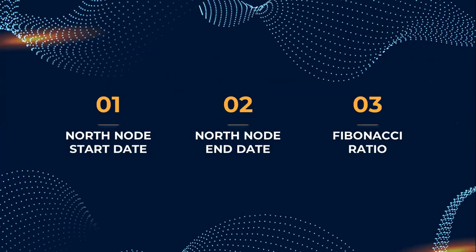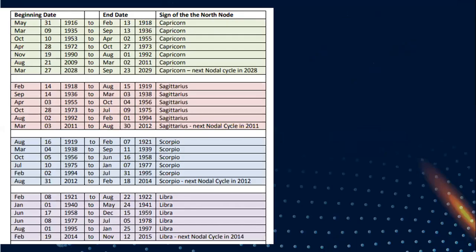Fine. Now, while we are evaluating the market cycle, we should know the start of the north node. That means the start date of the transition of north node into any of the zodiac signs, the end date of the transition of north node into that particular zodiac sign, and the Fibonacci numbers which we have talked about in the last screen. I have shown you the dates when the north node is transiting on which particular zodiac sign. So this is in front of you.